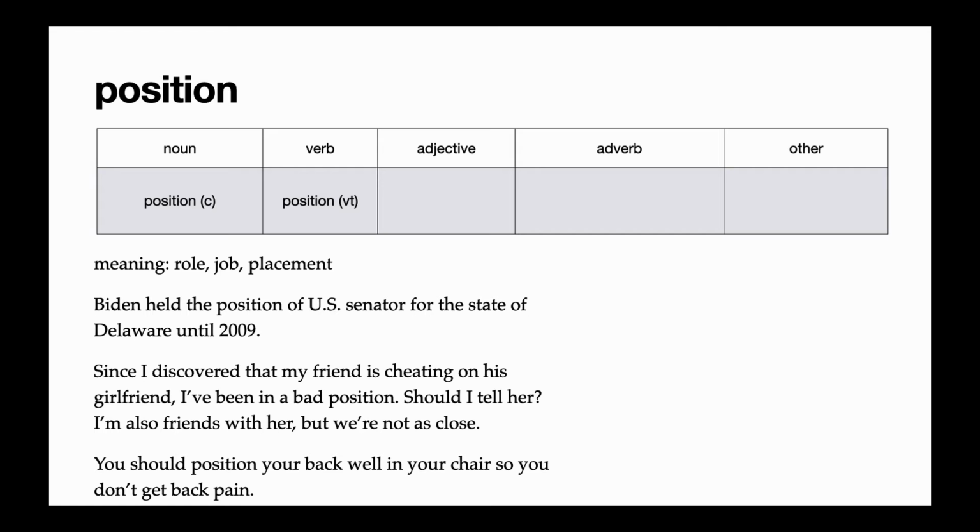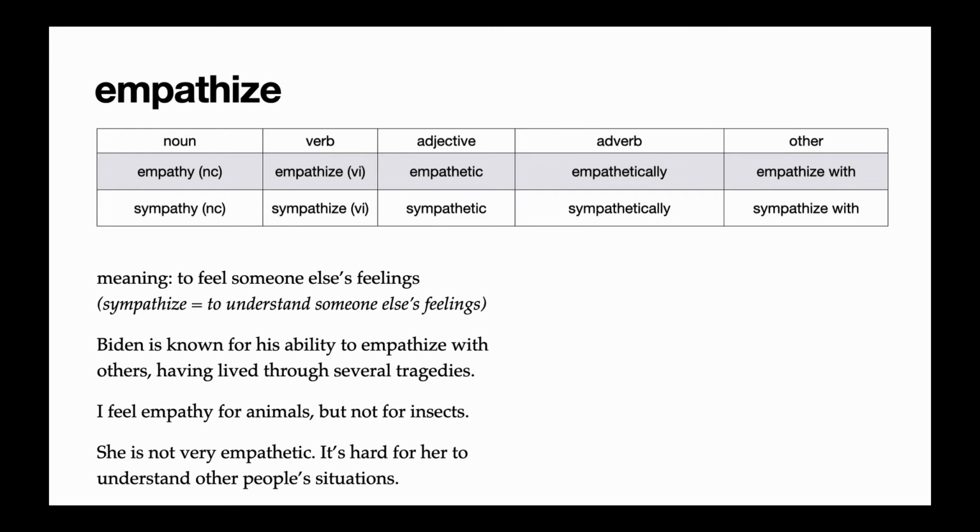Next, we have the verb empathize. And in this chart, I put empathize together with another verb that's very similar, sympathize. These two words are often confused. They mean very similar things. The meaning of empathize is to feel someone else's feelings. The meaning of sympathize is to understand someone else's feelings. So they're very similar. Empathy is a little bit stronger than sympathy.